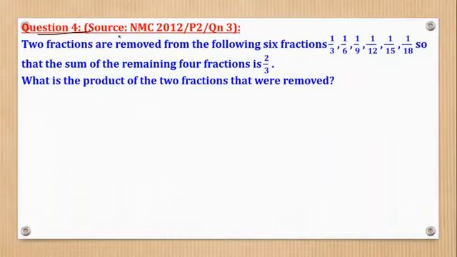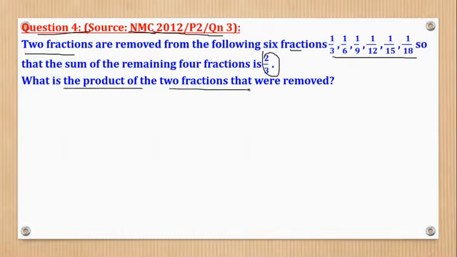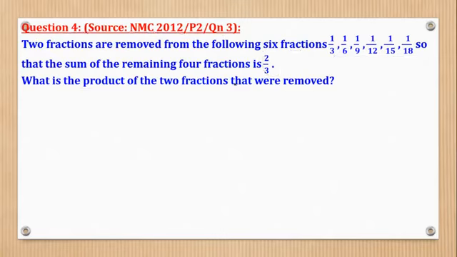Question 4 came from the National Math Contest of 2012, paper 2, question 3. And it says, 2 fractions are removed from the following 6 fractions, so that the sum of the remaining 4 fractions is 2 over 3. What is the product of the 2 fractions that were removed? So this was a little tricky.